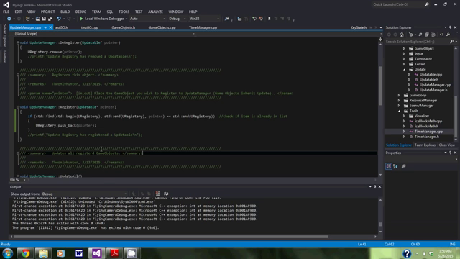Code-wise, I did a couple debugs from a couple of my managers because I was working on how updates would work with timescale. If timescale was 0, do I want to continue updating and stuff like that, which I found that I would not need to worry about. And if the user wants the object to stop updating during timescale, they just call unregister and register themselves. I believe that would be the wisest course of action. But anyway, back to the point.